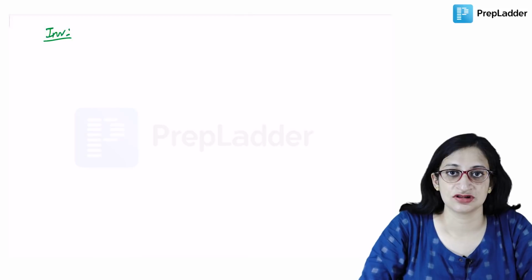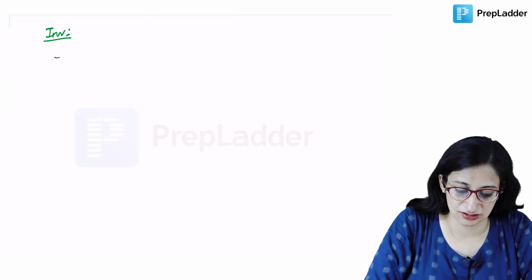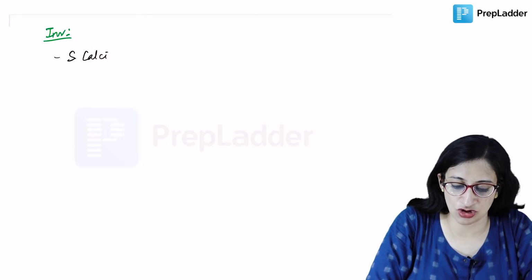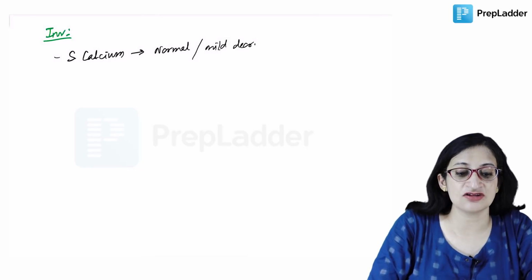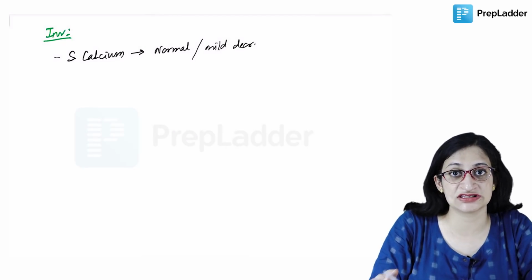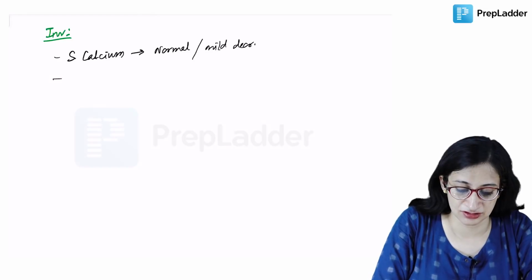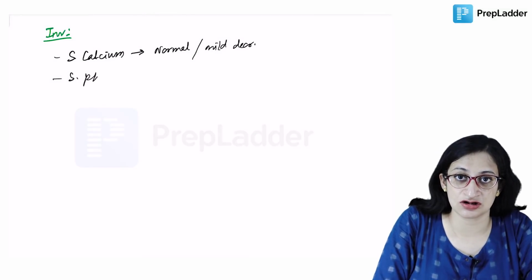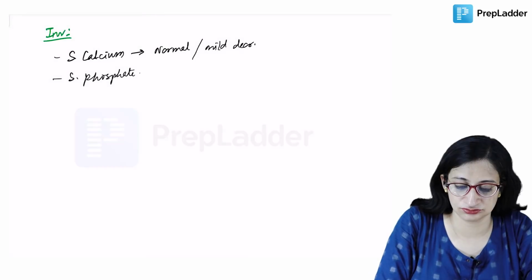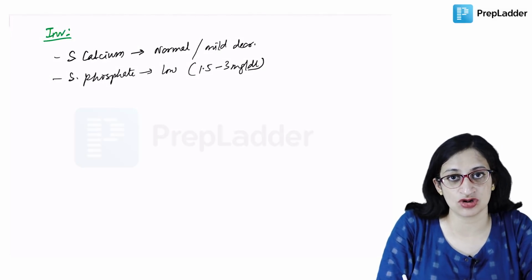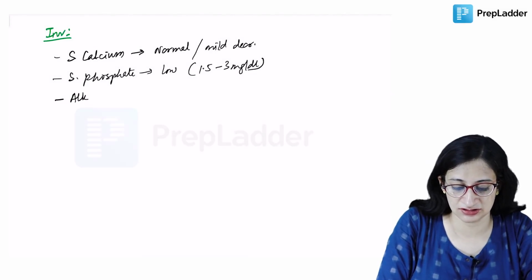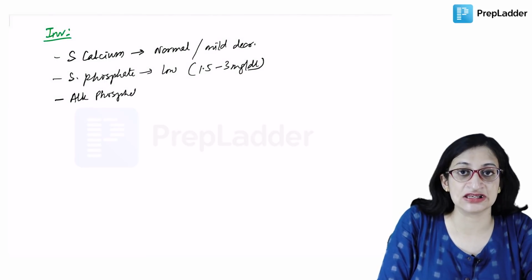On investigation, the serum calcium level is usually normal or maybe mildly decreased. Serum phosphate levels are definitely low, less than 3 mg per dl, usually in the range of 1.5 to 3 mg per dl. Alkaline phosphatase, like in all causes of rickets, will be increased.